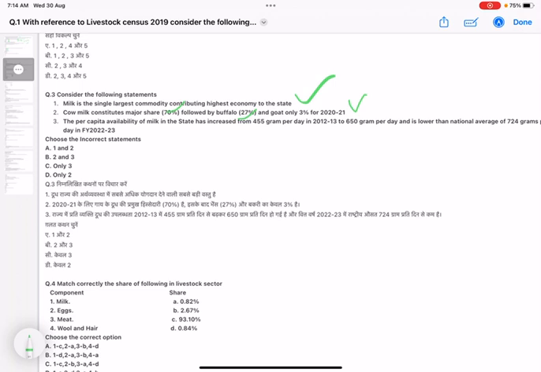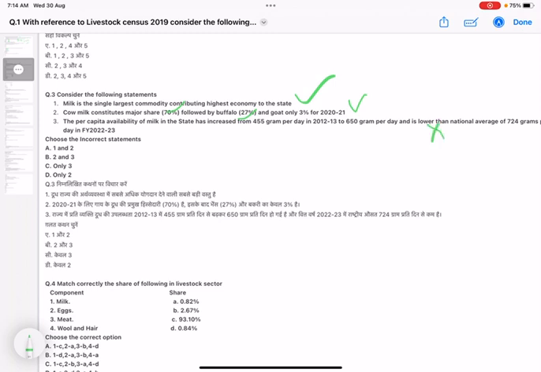Statement number 3 is per capita availability of milk. Please keep in mind that per capita availability of milk in Himachal Pradesh is higher than the national average. But here you have been asked that the per capita availability of milk in Himachal Pradesh is lower than the national average.